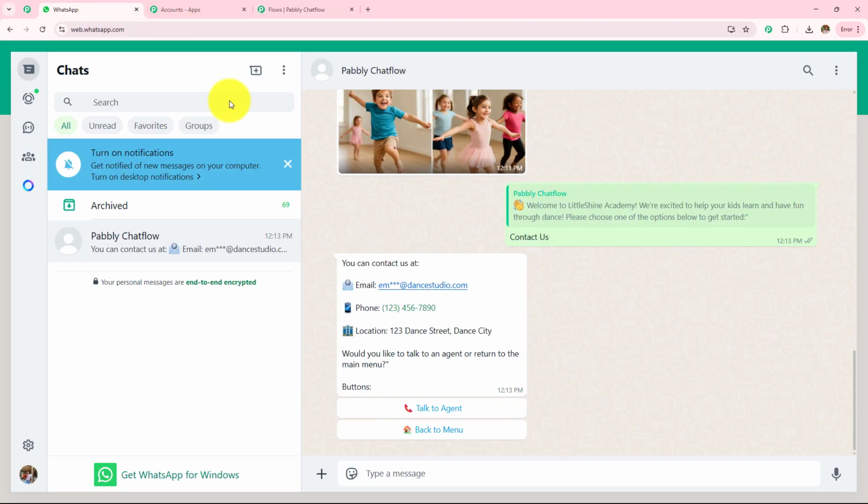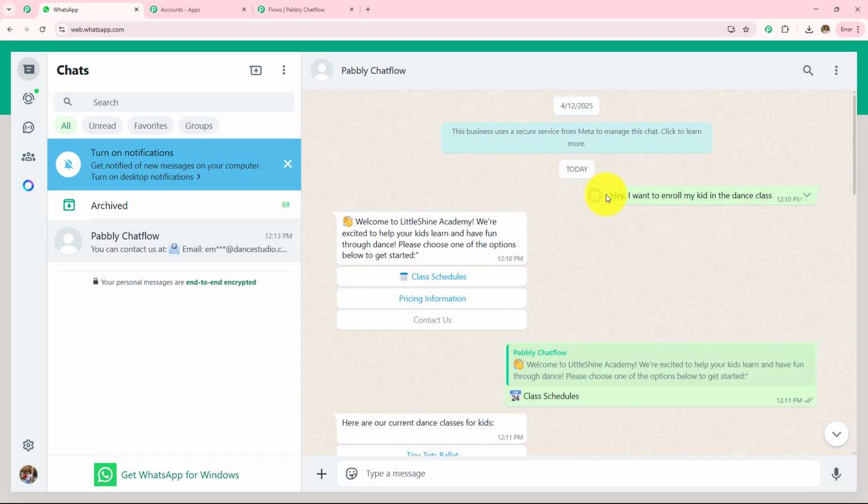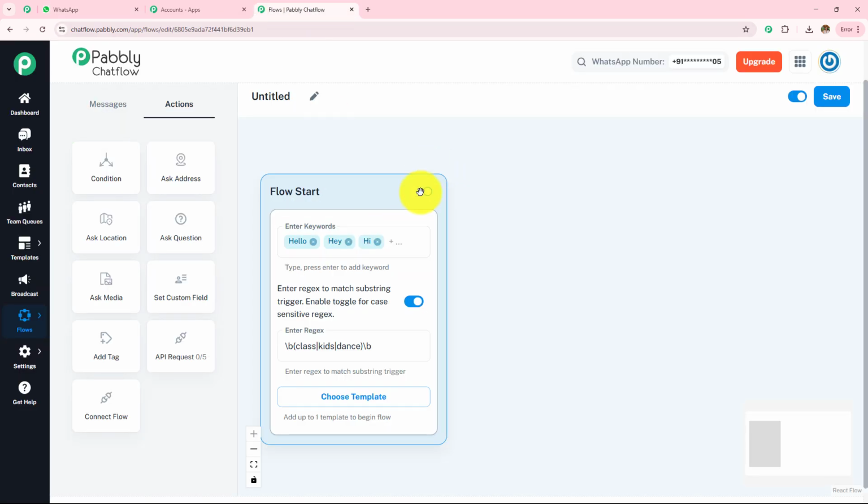So here I'm going to open my WhatsApp chat. Here is the real-time response which we have received. I messaged this chatbot, hey, I want to enroll my kid in the dance class. And then it sent me a message like this. So I'm going to create a message in the same way. So here, as soon as this chatbot is going to get triggered, I'm going to create a welcome message.